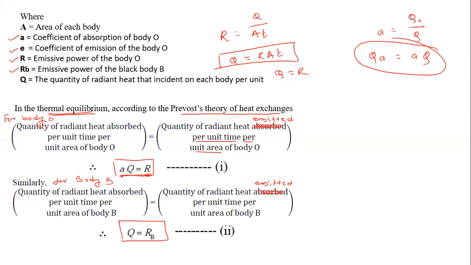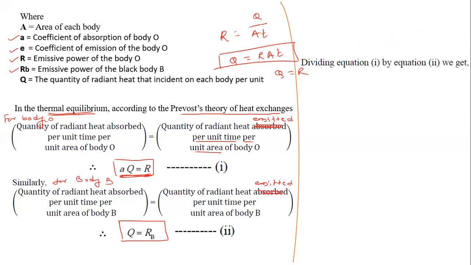Small a is 1 for the black body, so only Q on the left side, and on the right side, since it's a black body, RB. Now we get equation 1 and equation 2. We have to use equations 1 and 2 for the further mathematical process.